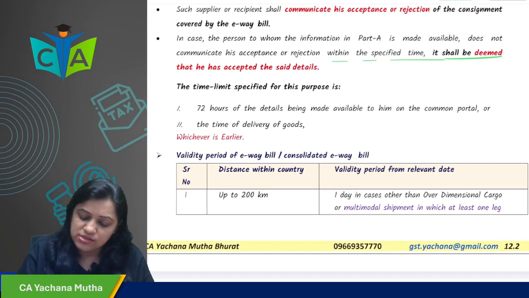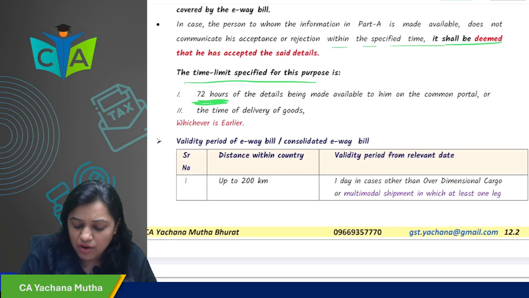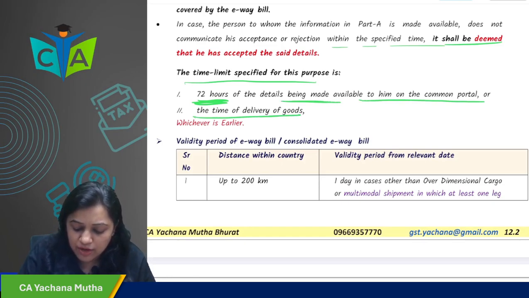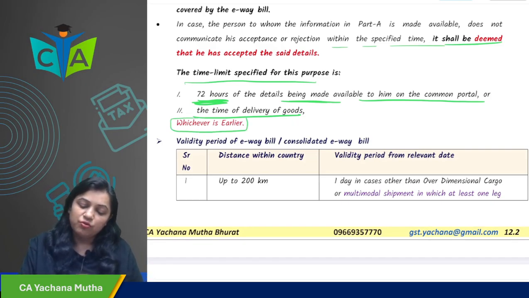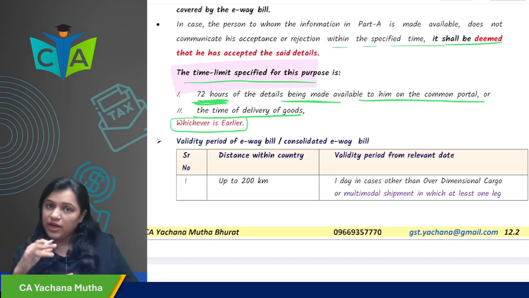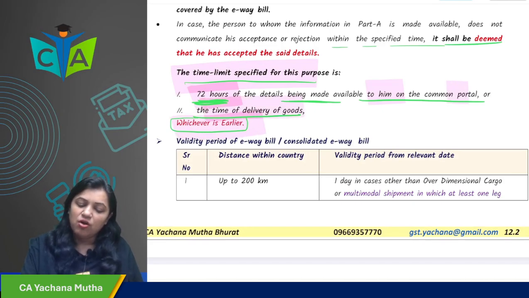earlier. So what is the time specified for this purpose? 72 hours of the details being made available to him on the common portal, or the time of delivery, whichever is earlier. So what is the time limit specified for acceptance or rejection? It is 72 hours from the time it is made available to him, or the time of delivery of the goods, whichever is earlier.